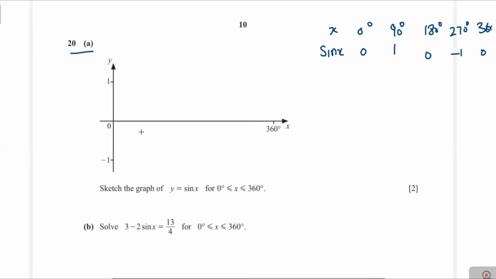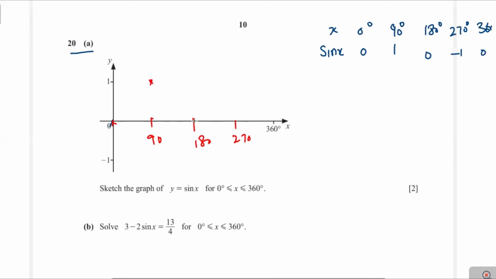Now we mark the points here. 0 is 0, this is the point. Next is point marking. Firstly, we mark the 360 and 0, the middle of this value is 180. Next the middle is 90. And the middle of 180 to 360 is 270. Now we mark the point 0 at 0 degrees. At 90, you see here is 1. Now we mark the point 1.